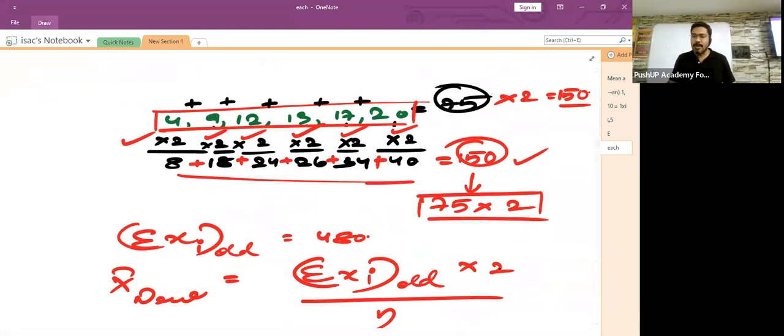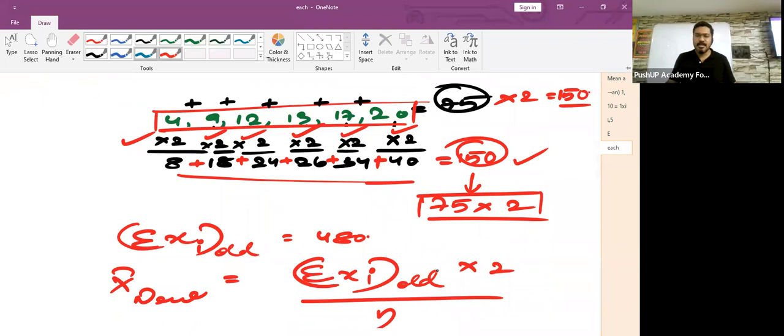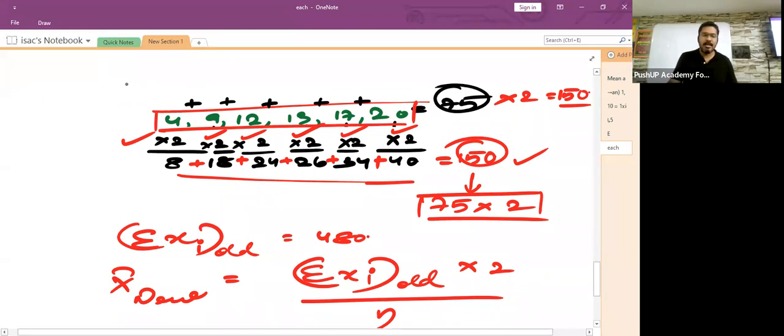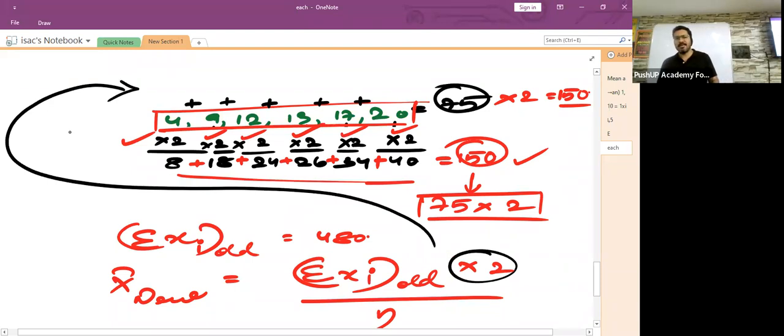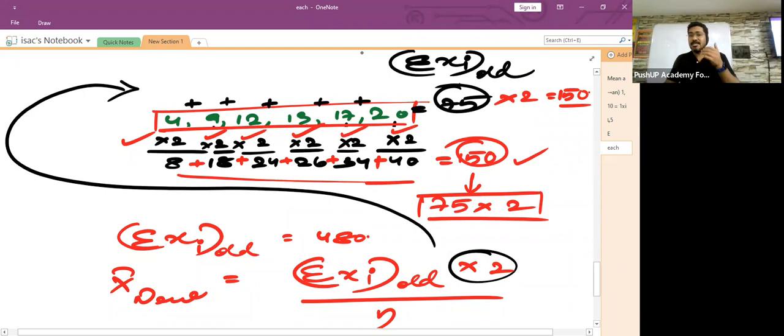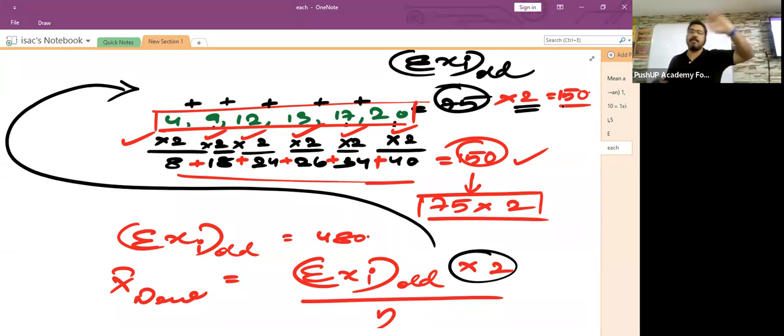So I wanted you to understand this part of the question. Sigma xi old multiplied by 2. How did I get this? Just to make you understand this, I taught you this concept. You just need to multiply. See, what was the 75? It was sigma xi old, isn't it? And I just multiplied that value with whom? With 2. So I got 150. So rather than multiplying each and every observation with 2, I just took the sum of all the old observations and multiplied it with 2.